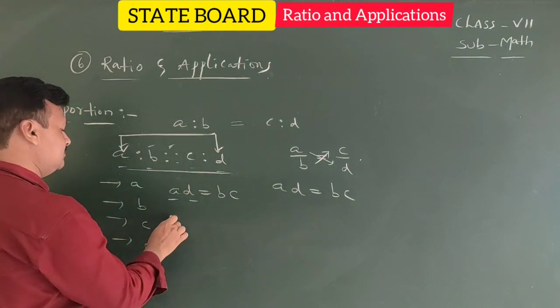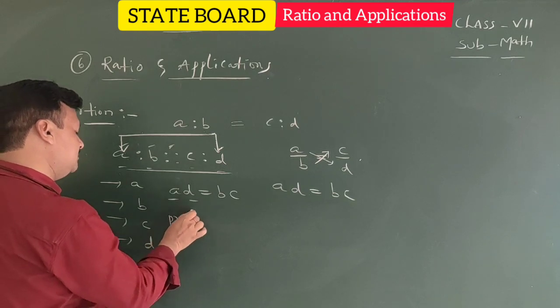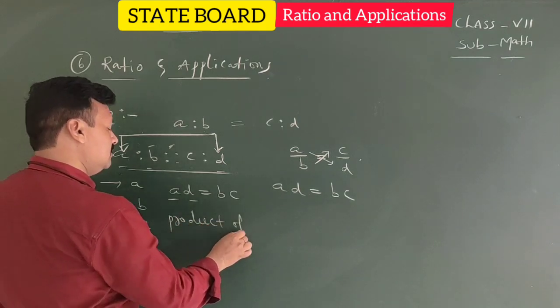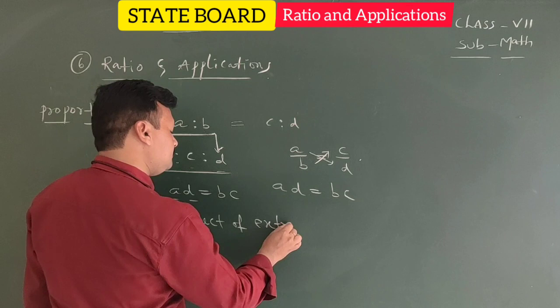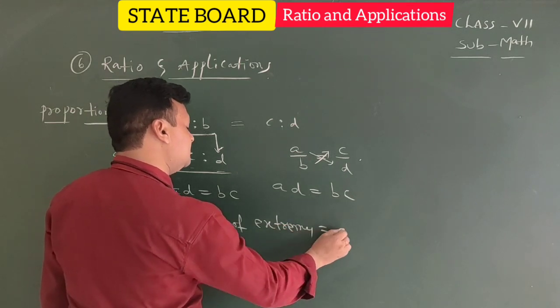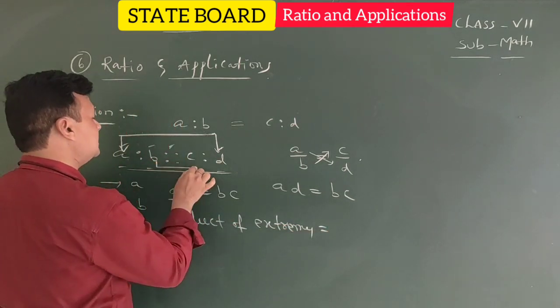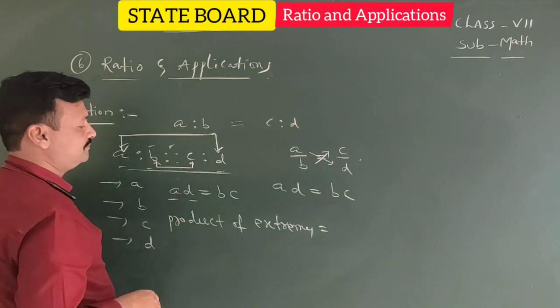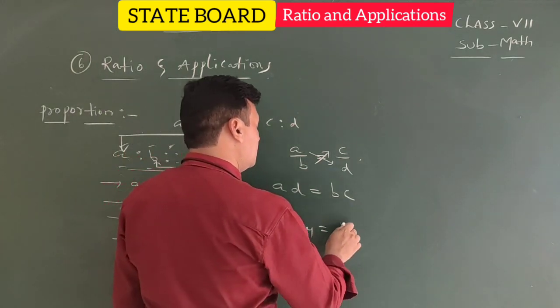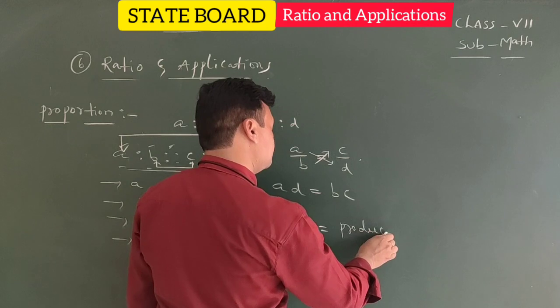Here A and D are the extremes. Product of extremes equal to, here B and C are means, the middlemost values, product of means.